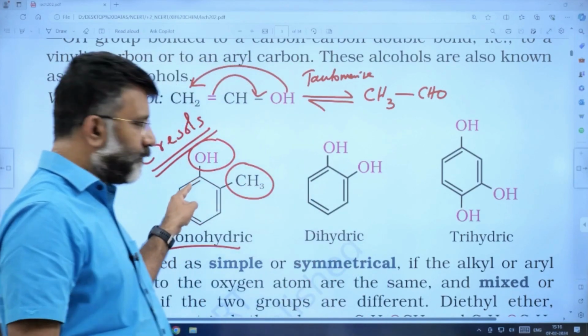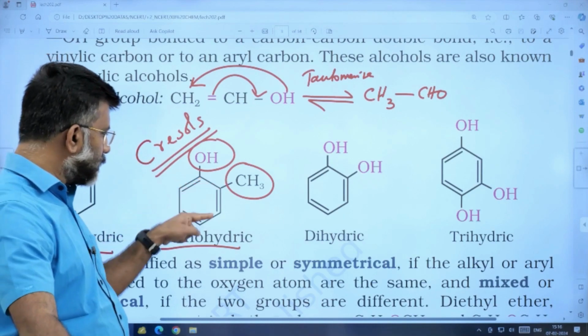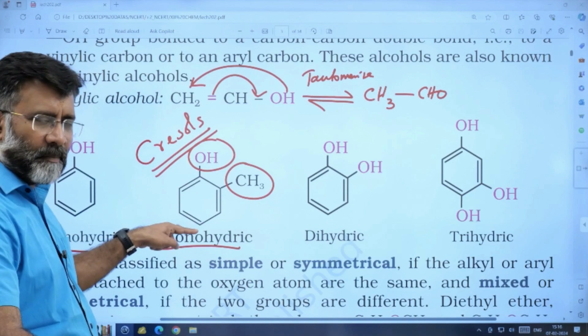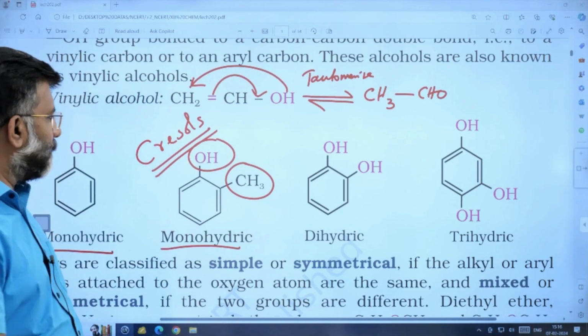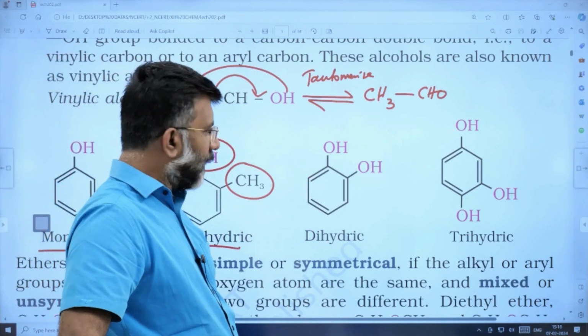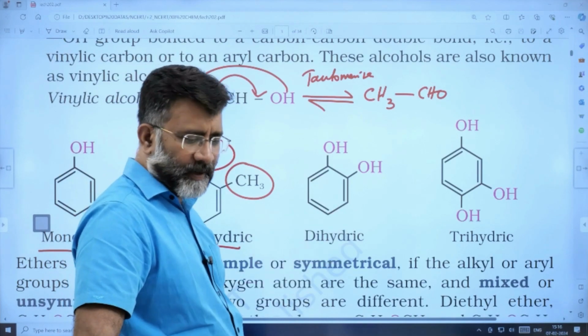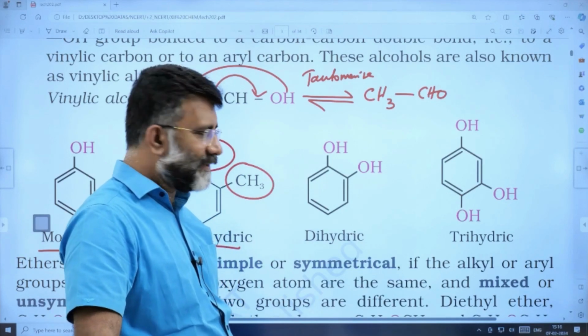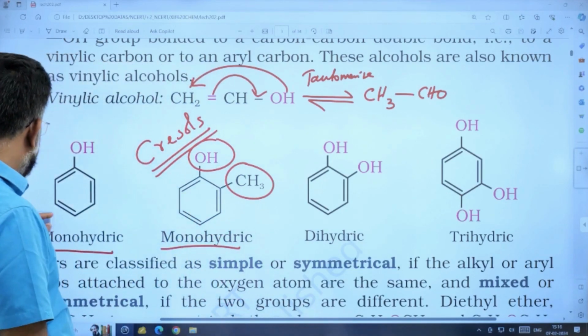This is orthocresol. When the CH3 group comes here, metacresol. When it is coming here, paracresol. Right? Yes. This is a dihydric alcohol, catechol. This is a trihydric alcohol, right?